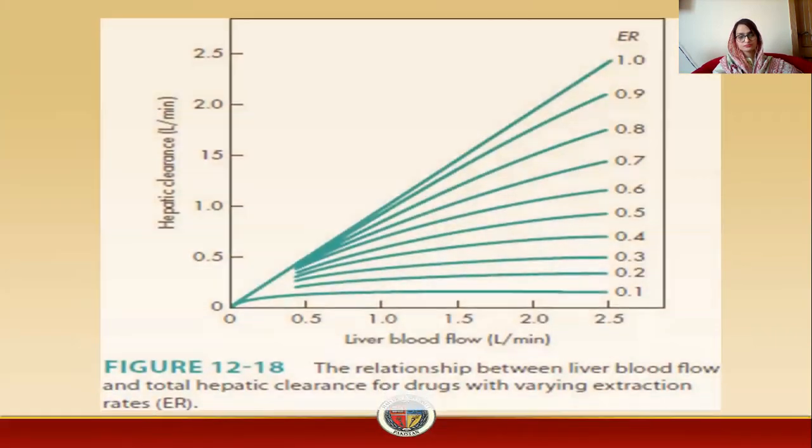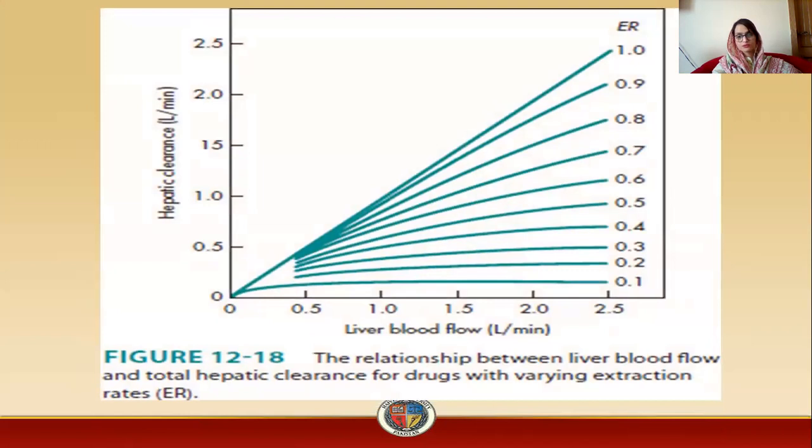This is a graph which shows the relationship between the blood flow and the total hepatic clearance of the drug with varying extraction ratios. This is the hepatic clearance, this is the liver blood flow, and this is the extraction ratio.